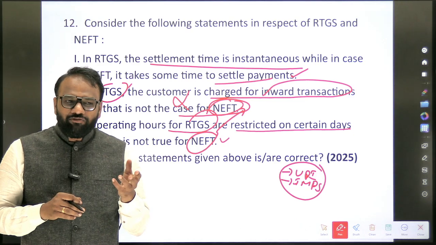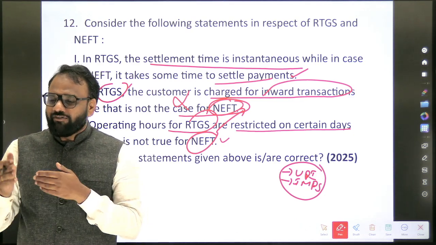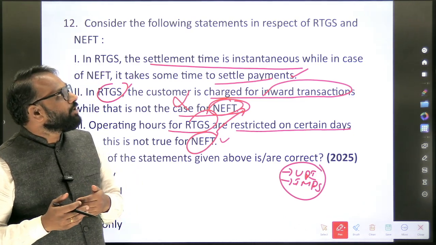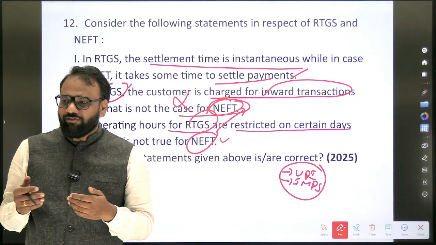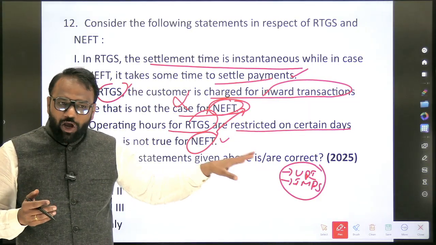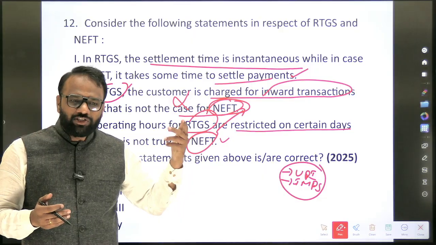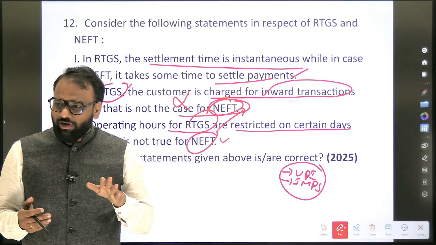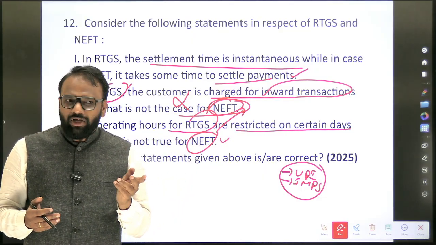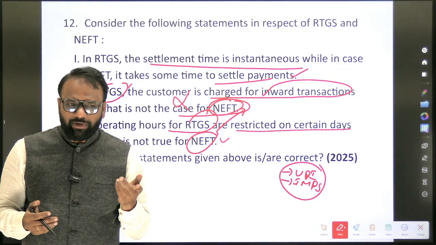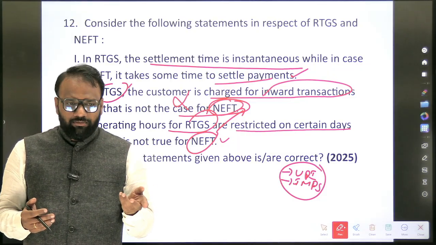Instantaneous. Now see, the things which we use in our day-to-day life, we are very much aware of. But the things which we do not use in our day-to-day life, we are not aware. So for them also I have prepared. Even if I have missed out, these are the basic things which you will ask yourself: whether some charges are involved, yes or no, whether it is instantaneous or it will consume some time, and who operates them.